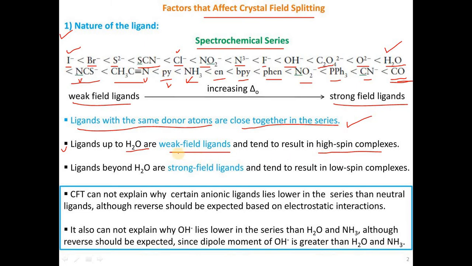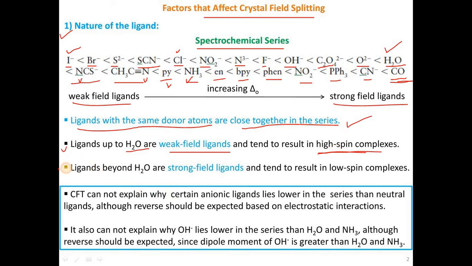When any complex is formed with ligands from I minus to water, those complexes are called high spin complexes. This is the most important terminology. When a transition metal combines with ligands having weak field strength, those complexes are called high spin complexes.